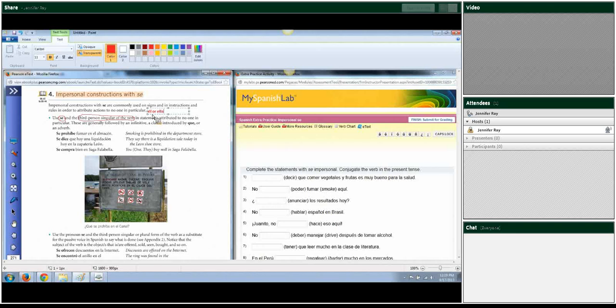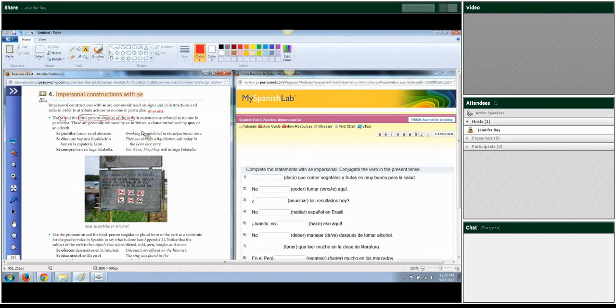That's what we mean by third person. So you can see that that's what's happening down here. In statements that are attributed to no one in particular, they're generally followed by an infinitive, which is what you've got here. Se prohíbe fumar, smoking is prohibited.